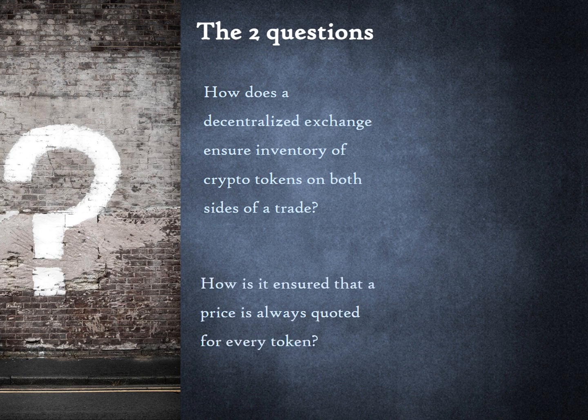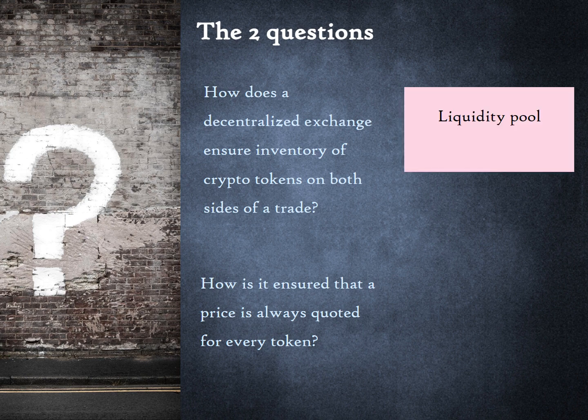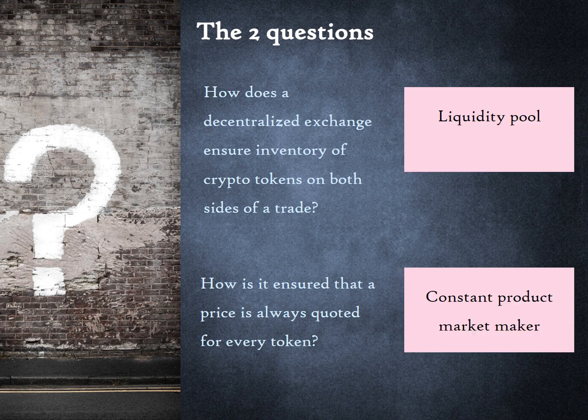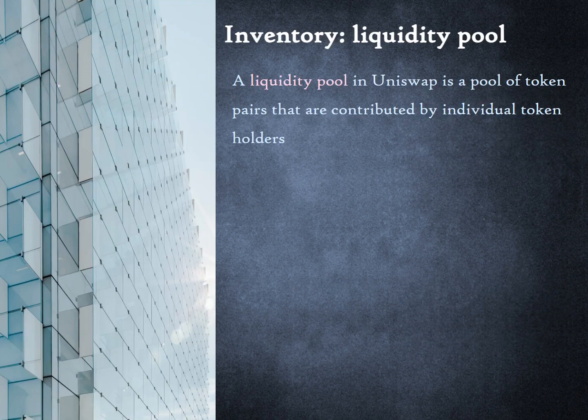The answer to the first question is a liquidity pool. The answer to the second question is a mathematical function called constant product market maker. Next, we will look at each one. A liquidity pool in Uniswap is a pool of token pairs that are contributed by individual token holders.